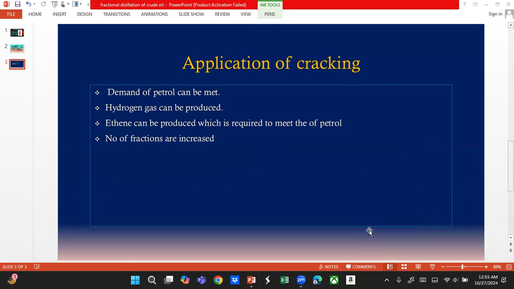It can be any alkene: ethene, propene, butene. Keep in mind, methane does not exist as an alkene because it is only one carbon. So the first member which we can obtain is only ethene. The number of fractions can be increased. Hope you understand and liked my today's lesson.